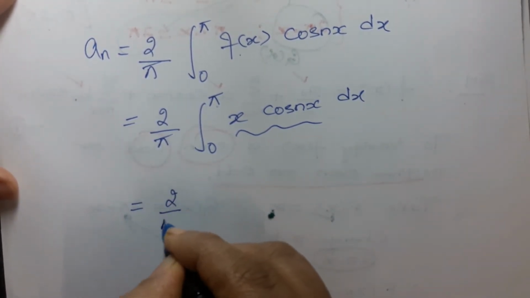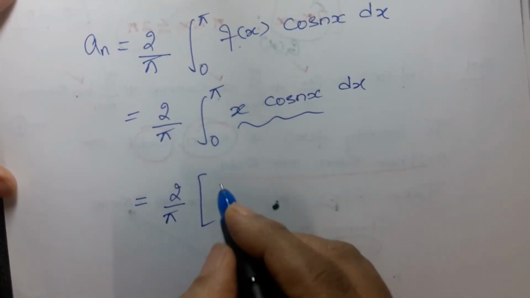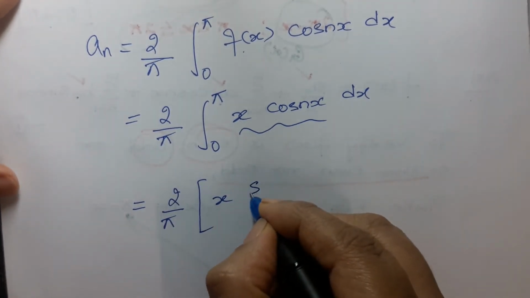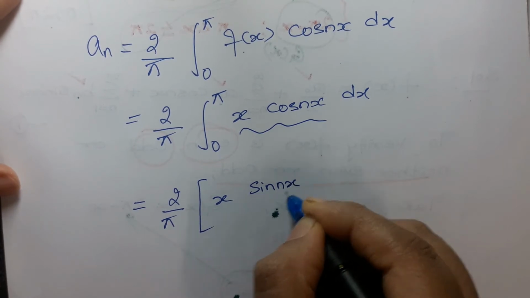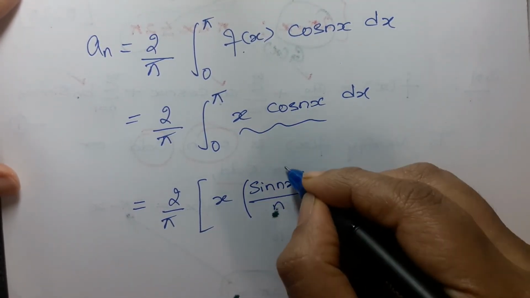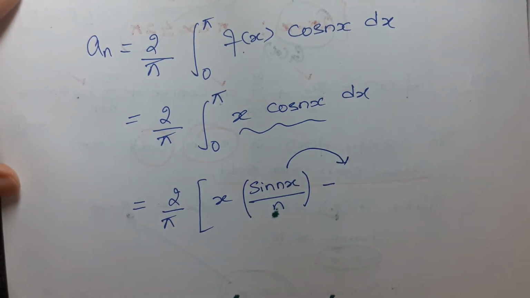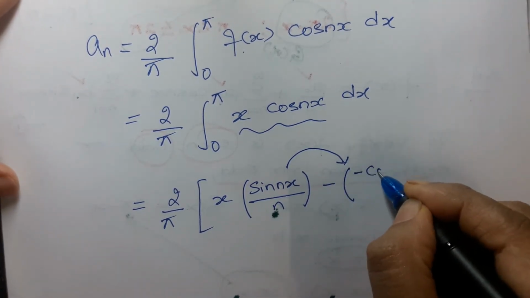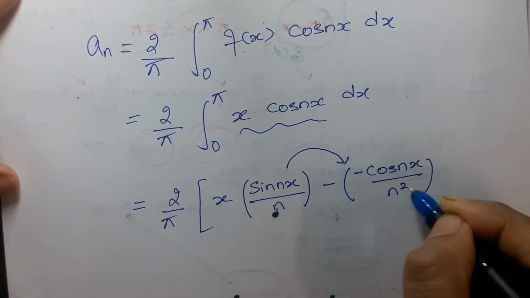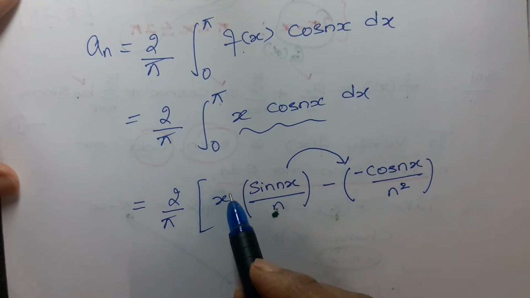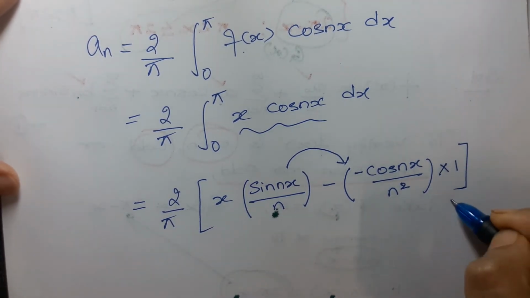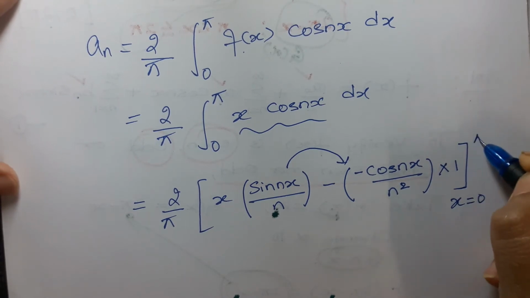So 2 by pi, x I will keep as it is, the first function; integration of cos nx is sin nx divided by n; minus, again integrating sin nx by n gives minus cos nx, one more n I will get, that makes n square; differentiation of x is 1. The limit is x is equal to 0 to pi.